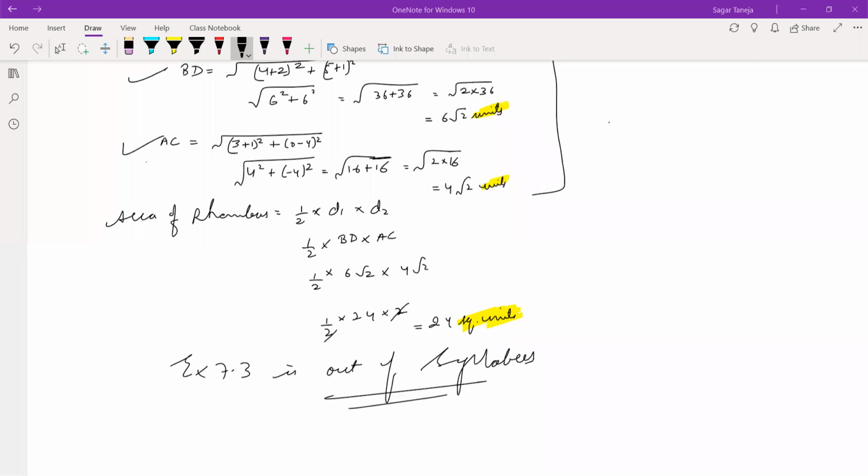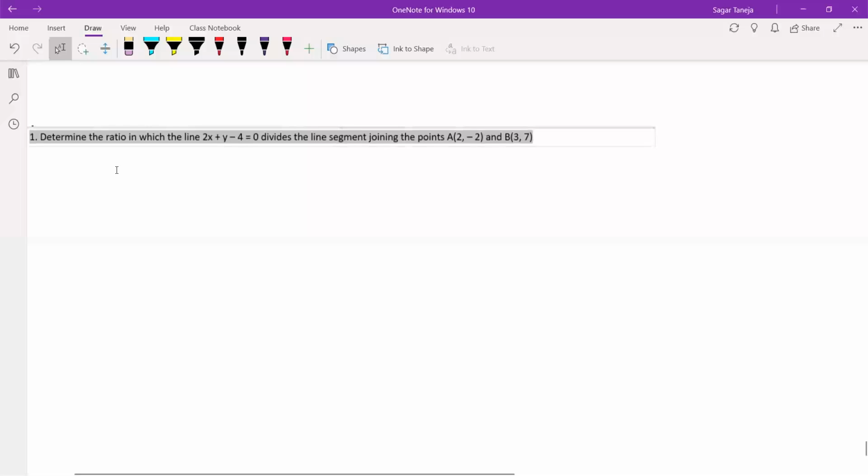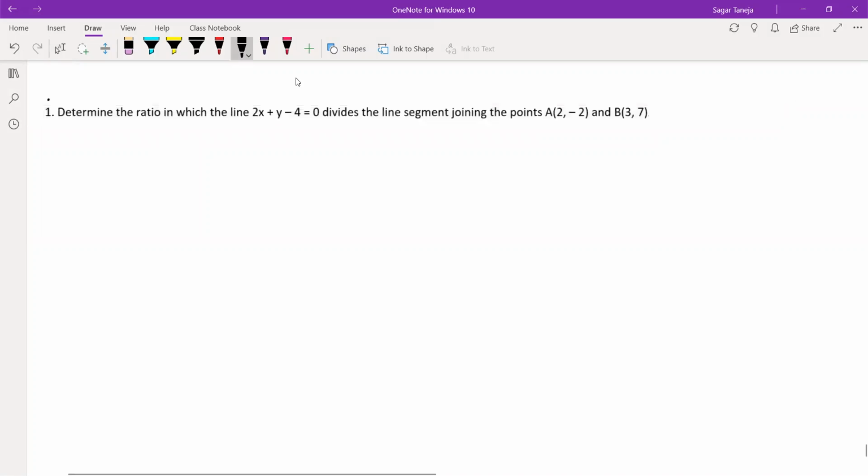And after that, 7.4, I'll recommend you to solve in your rough notebooks question number 1 to 4. Out of this, I am discussing right now question number 1, from the optional exercise, which is 7.4.